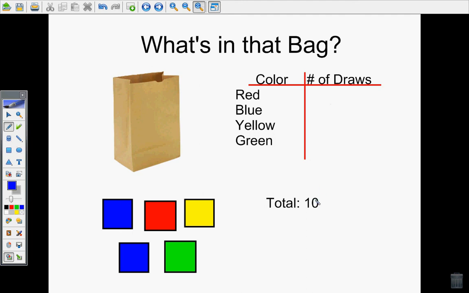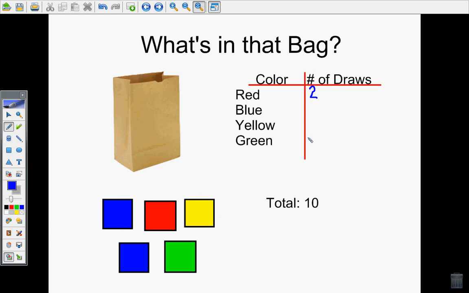I have a total of 10 draws and 5 cubes. So that means each cube should get drawn 2 times. 2 plus 2 plus 2 plus 2 plus 2 should equal 10. 2, 4, 6, 8, 10? Yep, that worked out perfectly. That means each cube should get drawn out about 2 times. So this red cube here should be drawn out 2 times. Since there's only one red cube, I would expect that it should be drawn out about 2 times.